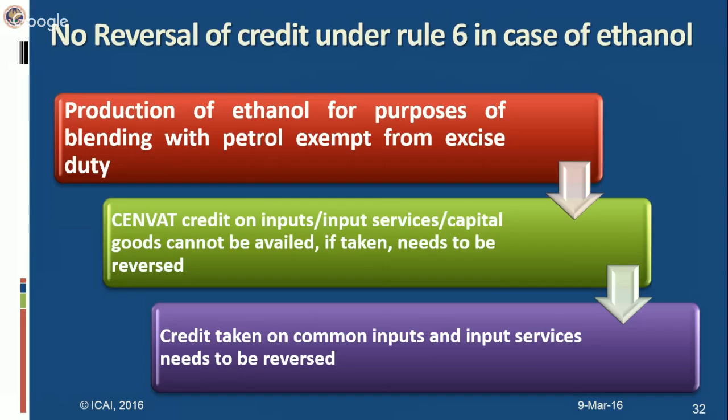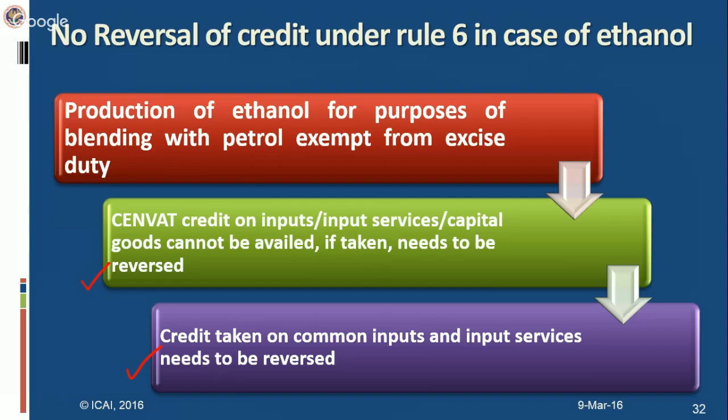then in that case we know that Rule 6 has to be applied, and as per Rule 6, the CENVAT credit on inputs, input services and capital goods cannot be availed. Or if you have taken the CENVAT credit of inputs, input services or capital goods, then that needs to be reversed. And further, the CENVAT credit taken on the common inputs and input services also needs to be reversed. Okay, in general, under general condition, this is the procedure which has to be followed.